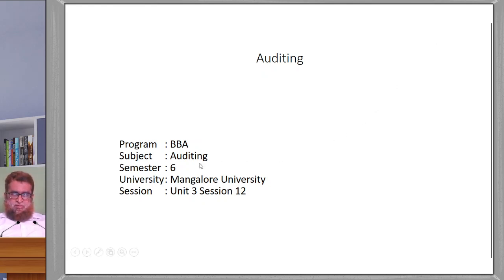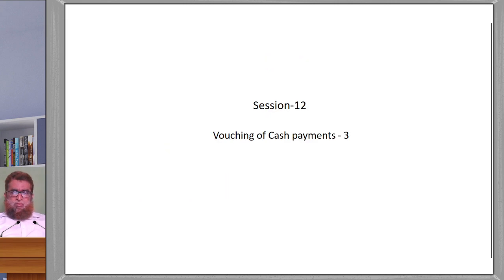And in this session, we will be discussing the last point in vouching of cash payment. The vouching of cash payment, this is the third session, and in this chapter, this is the 12th session.